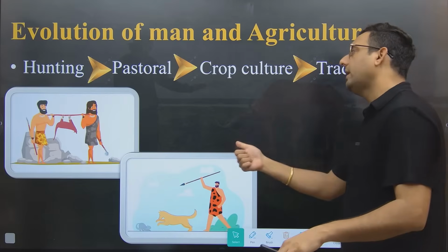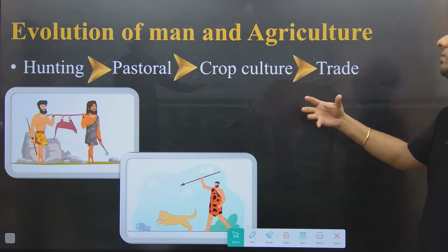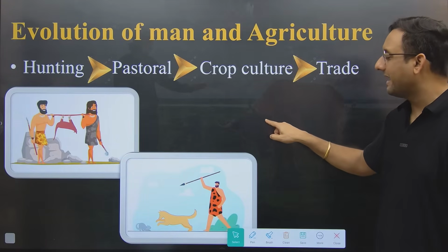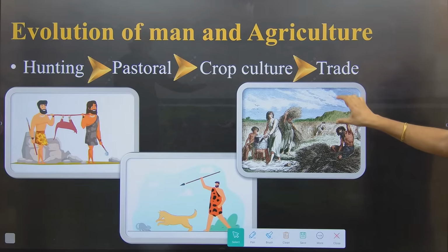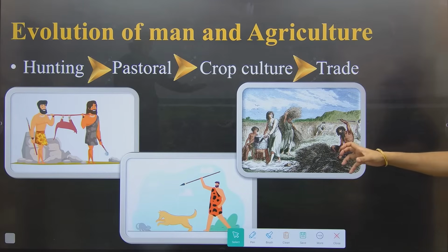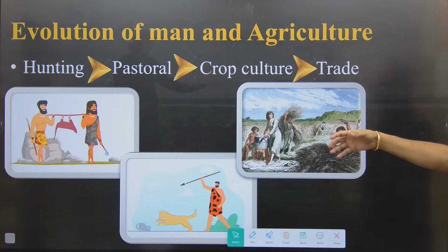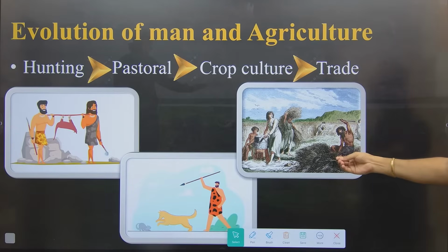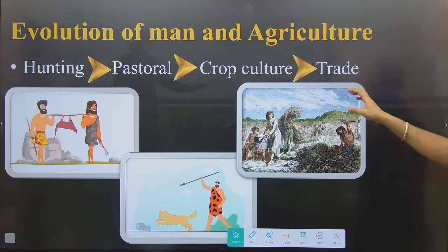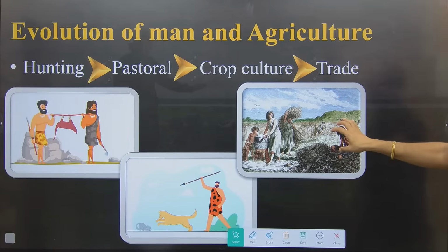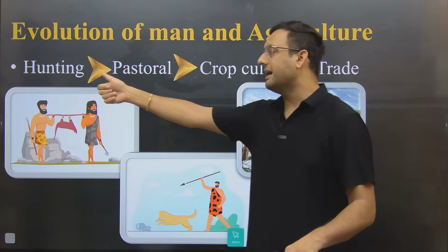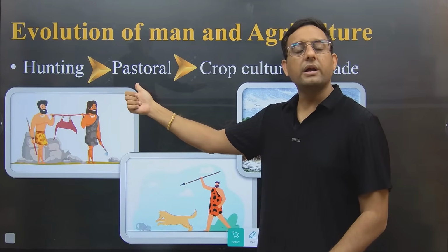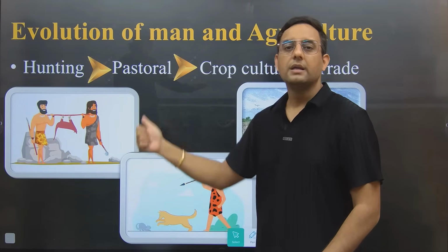And when the ancient man started knowing how to grow the crops, we were at the third stage of human civilization, which was crop culture. We were not able to produce more, we were not in commercial farming, we were just in subsistence farming. But the good point is, now the person knows how to grow the crops. So initially hunting was there, only hunting, nothing else. Then he started knowing how to rear the animal, then it was the pastoral stage.